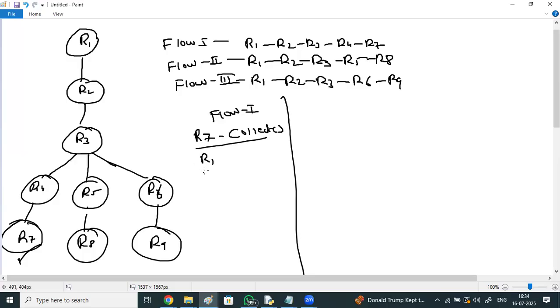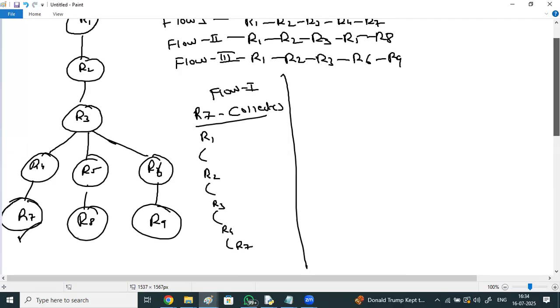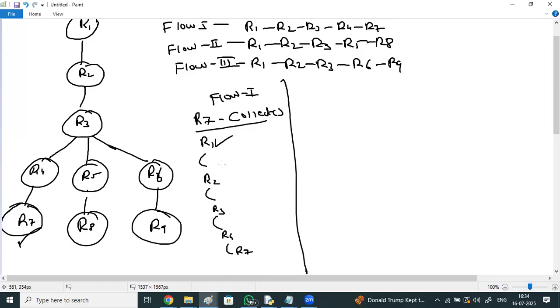First, the flow starts from R1 to R2, R2 to R3, R3 to R4, R4 to R7. Understand this flow. R1 loads and computes, R2 also loads and computes. Once the execution of R2 is completed, R1 gets removed. When R3 loads and computes, R2 gets removed from the RAM. Similarly, whenever the next one is ready, the previous one gets removed. Once the output is collected, this last RDD is also removed from the RAM. So how many RDDs are in the RAM? No RDD in the RAM.